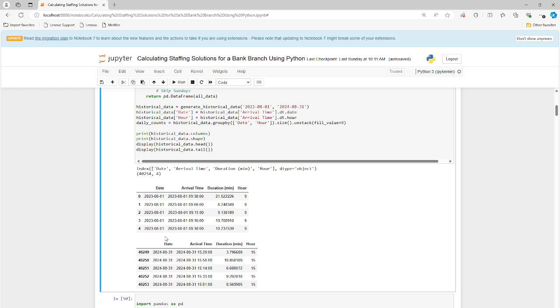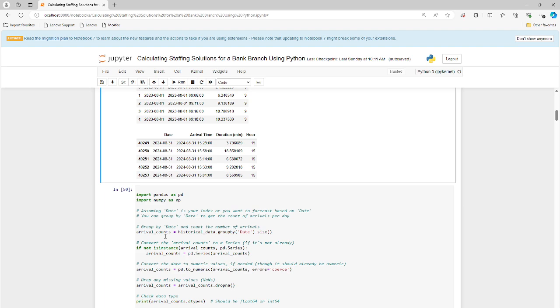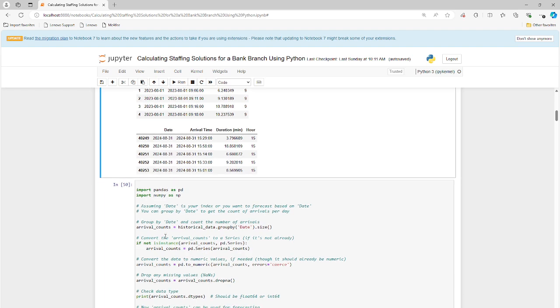We have date, arrival time, duration. This is the number of minutes that it takes to service the customer, and then the hour of the day that the customer is being serviced. Okay, and we have the head and the tail for this. So I think this looks good. Let us proceed on.